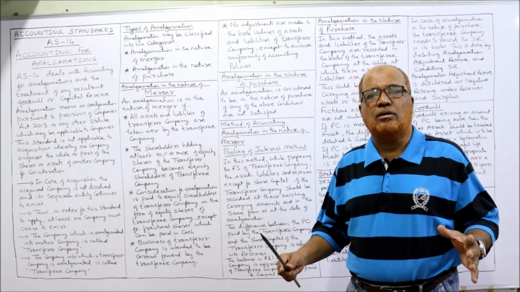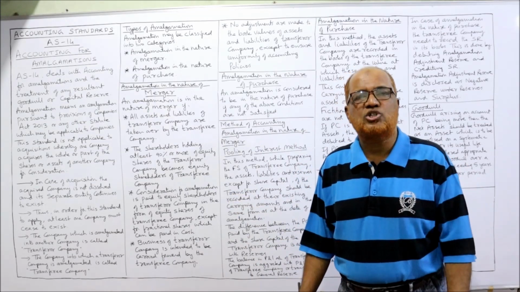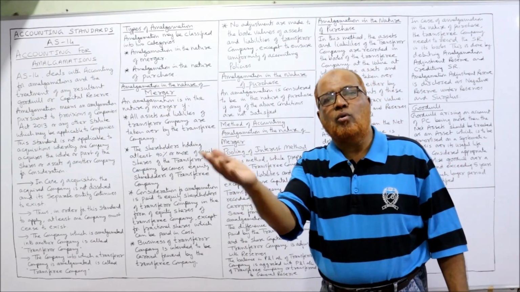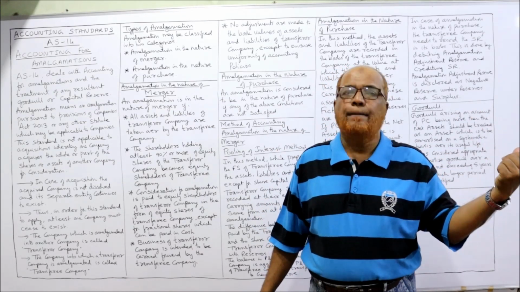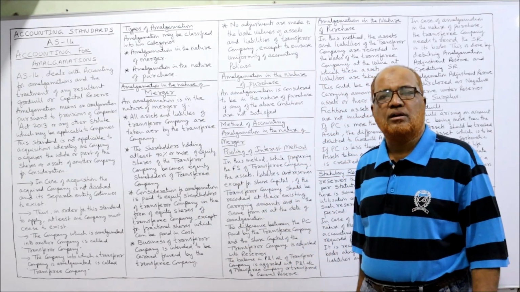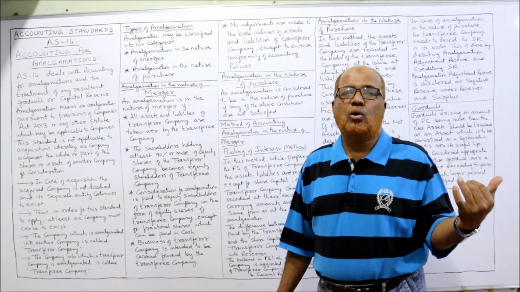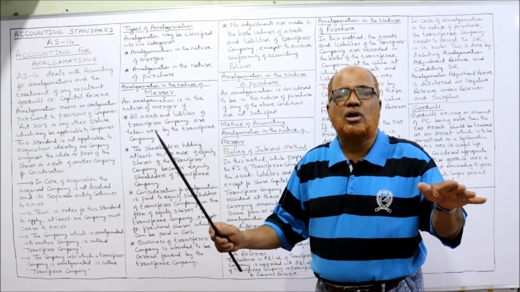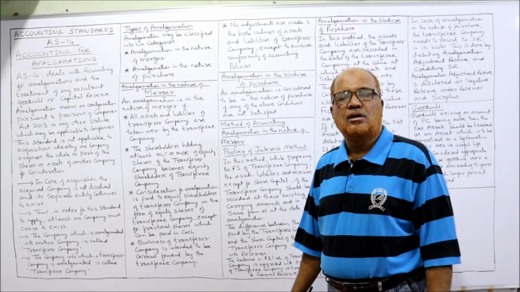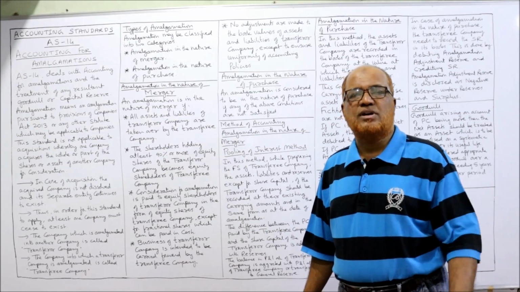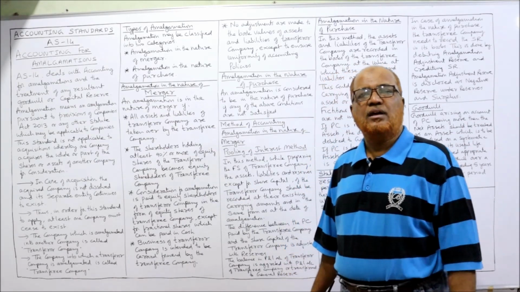So before amalgamation, the transferor company has to convene a meeting and put the representation before the shareholders. If 90% or more of the shareholders agree to become shareholders of the transferee company, then the amalgamation will be called merger. If less than 90% of shareholders agree, then the condition is not satisfied. It is called amalgamation in the nature of purchase. So 90% or more shareholders must give consent that they want to become shareholders of the transferee company.